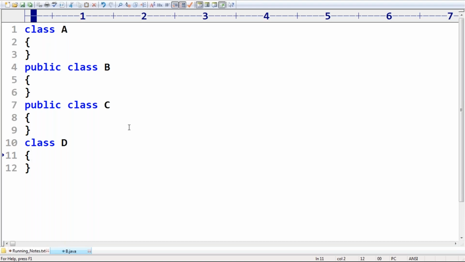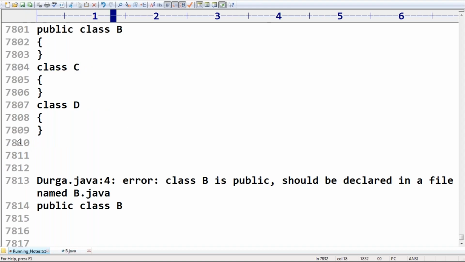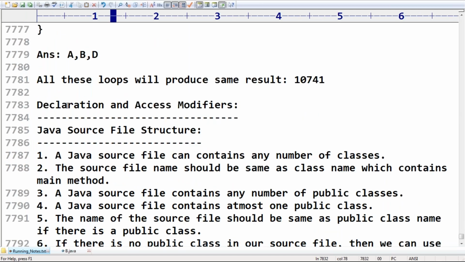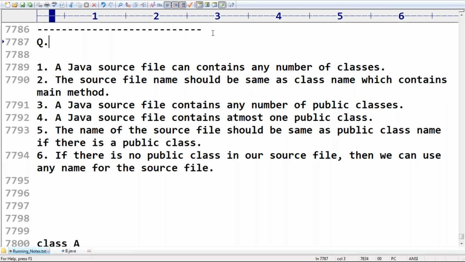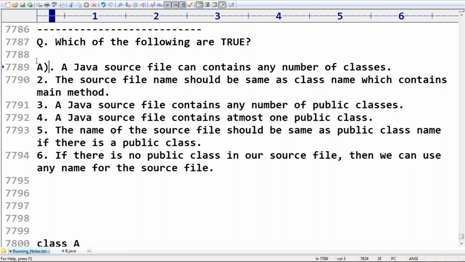Okay, sir, now just a matter of 1 minute I want to spend. Here, observe the statements very carefully. Which of the following are true? First, option A: a Java source file can contain any number